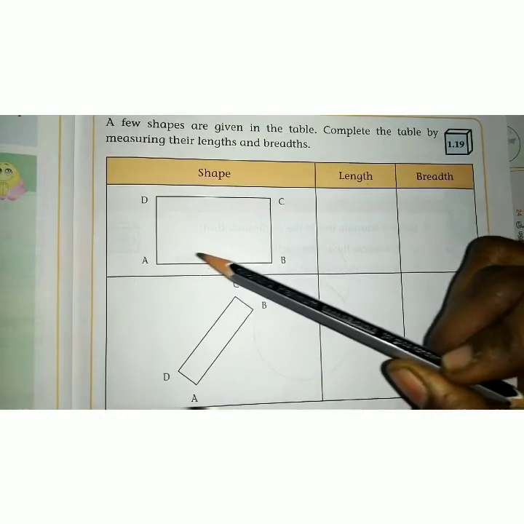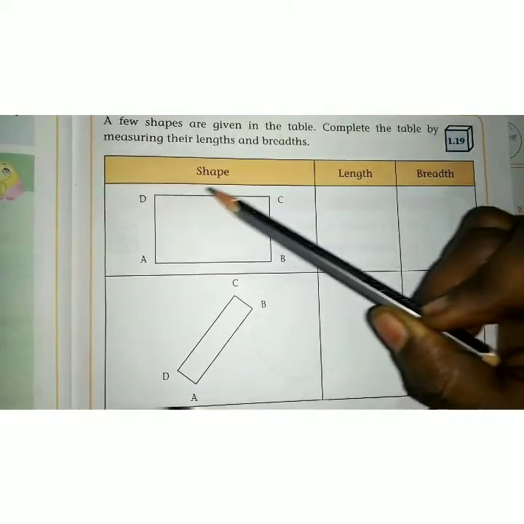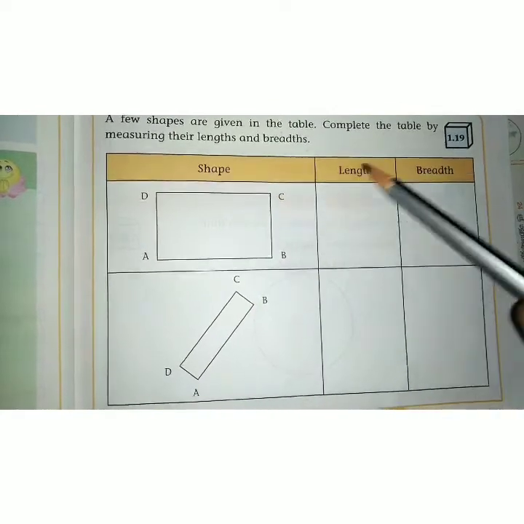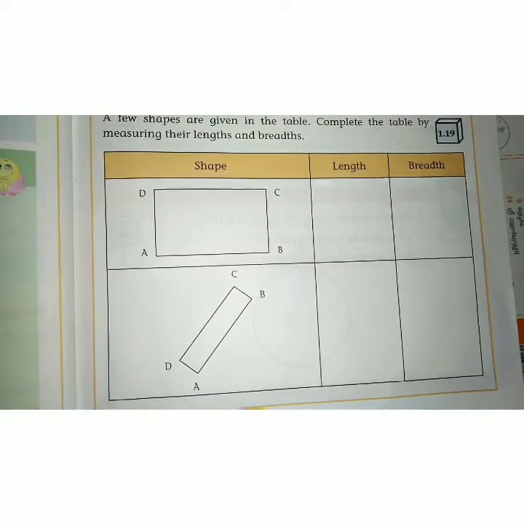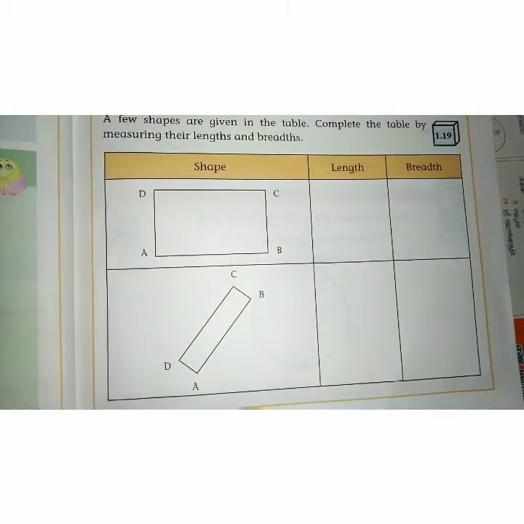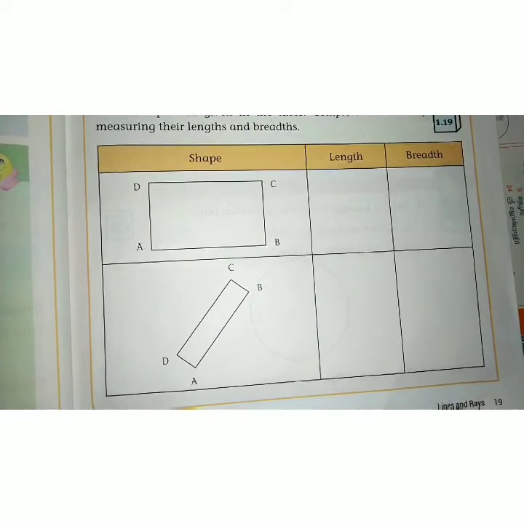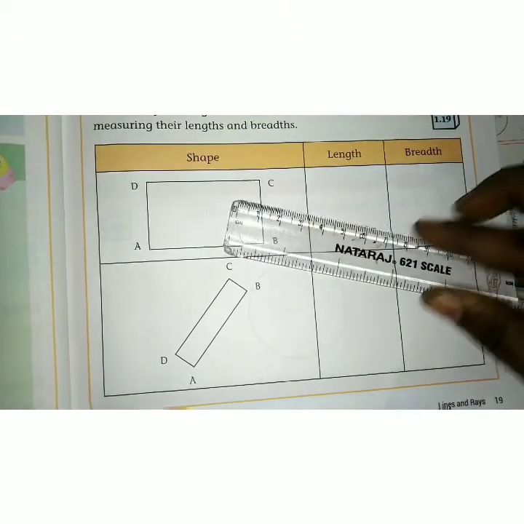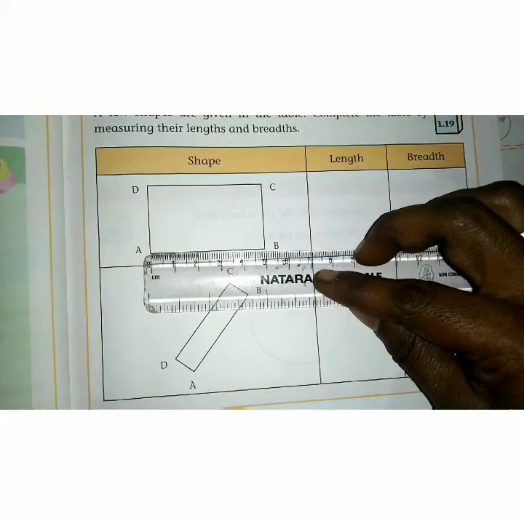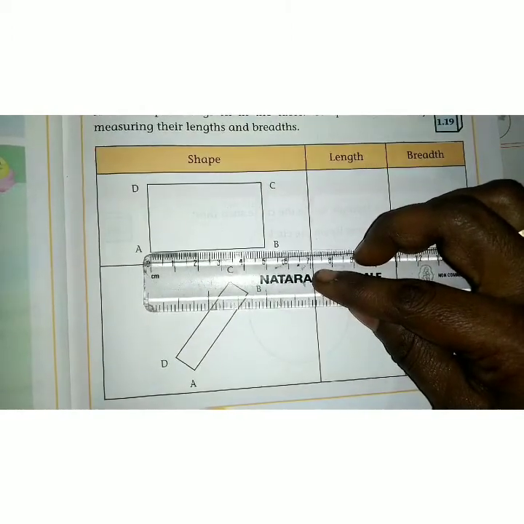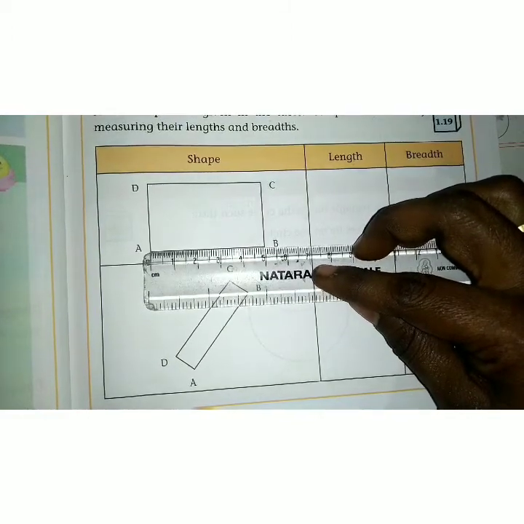Shall we do it again? By using the ruler, you have to measure the length and breadth of the shape ABCD. Now take the ruler and start with line segment AB. You know what is a line segment? A line segment means it has a starting and ending point.